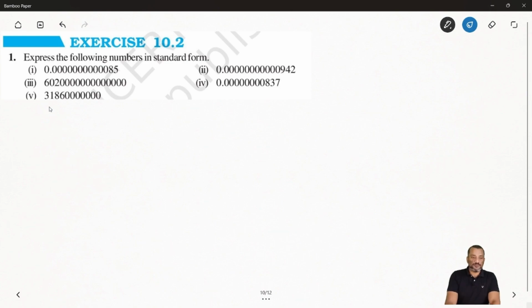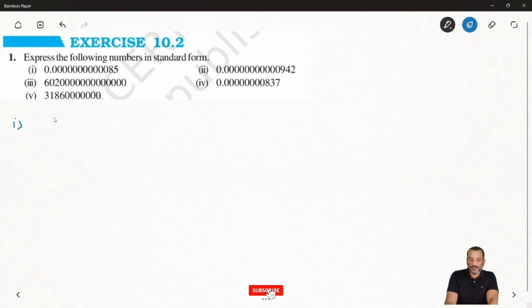So here for every question it is saying express the following number in standard form. So the number is given in decimal form and bigger form. So we have to express it in standard form with the help of scientific notation. So first one, you can see the number given: 0.000085. So how many zeros do you have? You have 11 zeros. And also you can say after the decimal, how many digits? You have 13 digits.